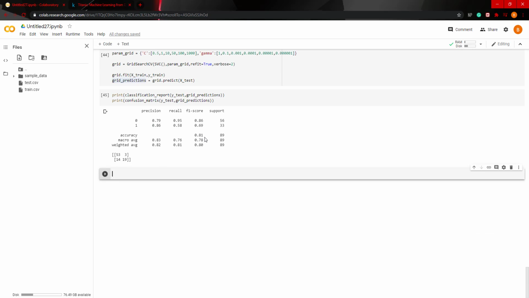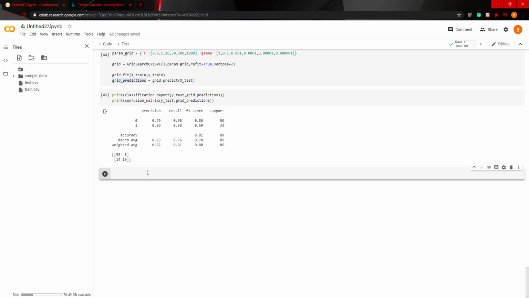Not bad, but obviously through feature engineering we can really get better scores for these metrics. So feel free to go back to the data, do some feature engineering, maybe leave some features out or leave some features in, or create your own features, and see how that actually increases.